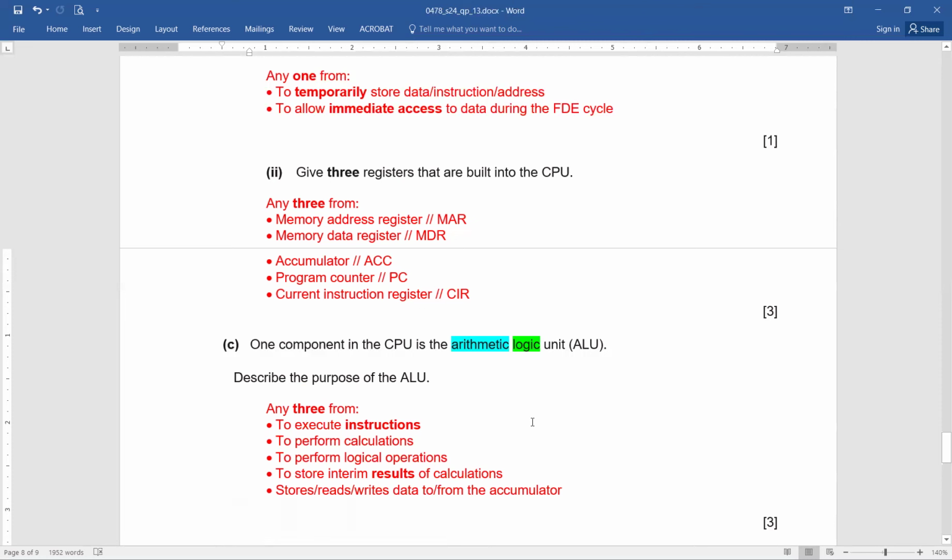Which are the logical operations? Exactly, AND, OR and NOT, finding out the highest, finding out the lowest. These all are sorting the data. So these all are logical operations and they are performed by the ALU. To store interim results of the calculations, it stores or reads or writes data to or from the accumulator. So these are some of the functions of your ALU.